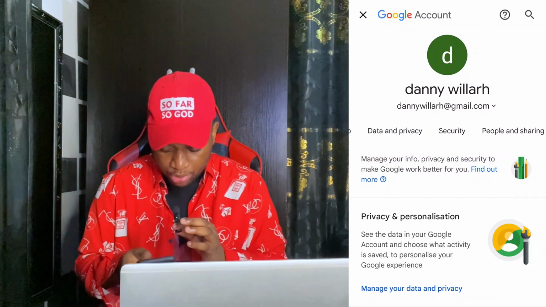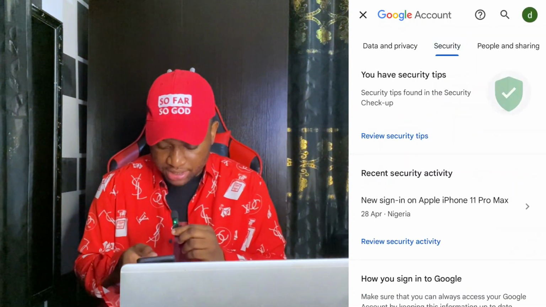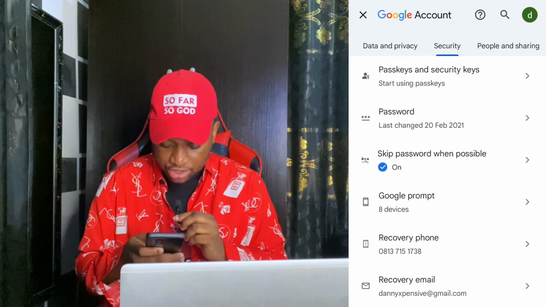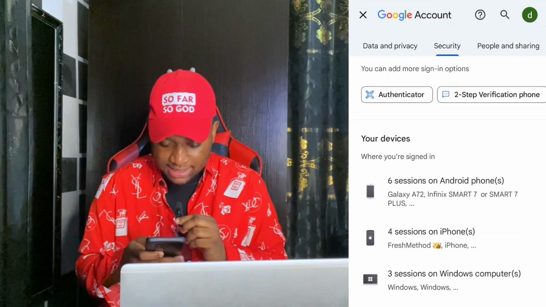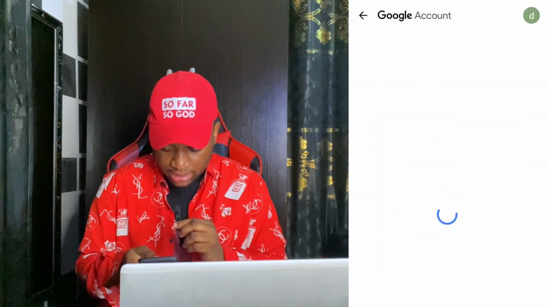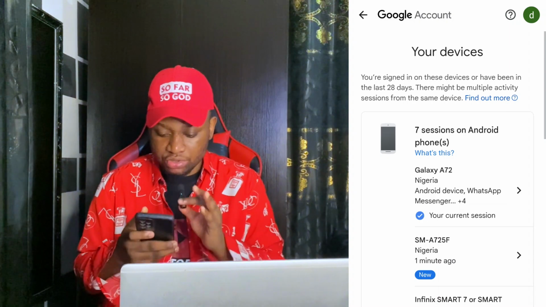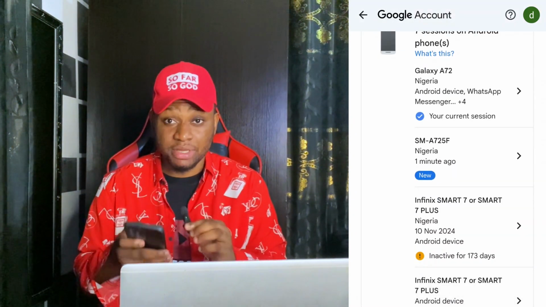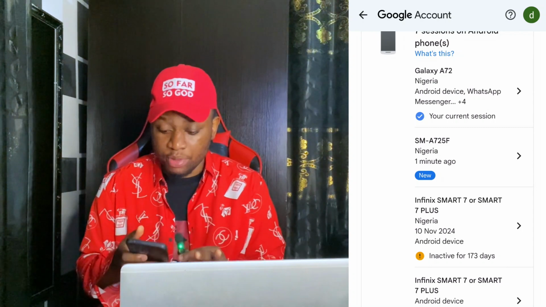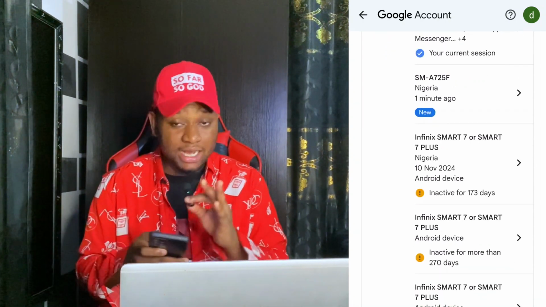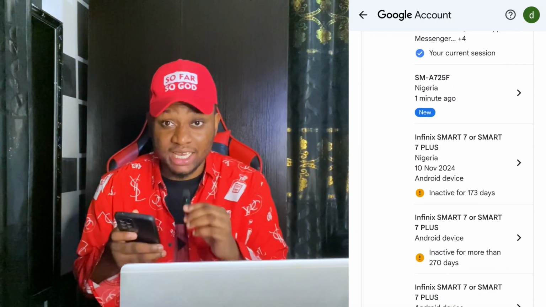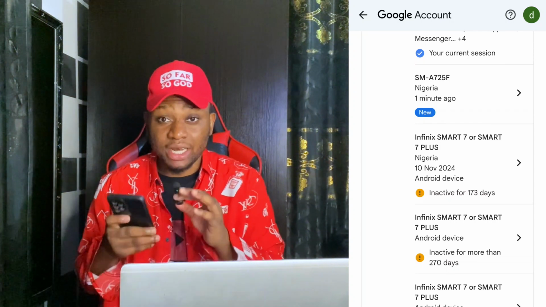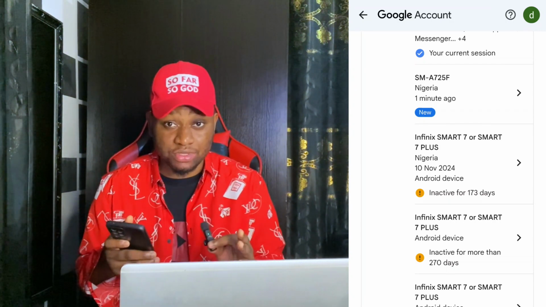Once you get here, all you have to do is scroll. You can see you are able to scroll. So just scroll till you see Security and then click on Security. Then scroll down until you see this section that is called Your devices. Click on it. This is going to bring you to this section where you'll be able to see all the different devices that are using your Gmail account. In here, you'll be able to see when last they were logged in and stuff like that. And also you'll be able to sign them out of your Gmail account, or rather kick them out of your Gmail account, if I'm to say that.